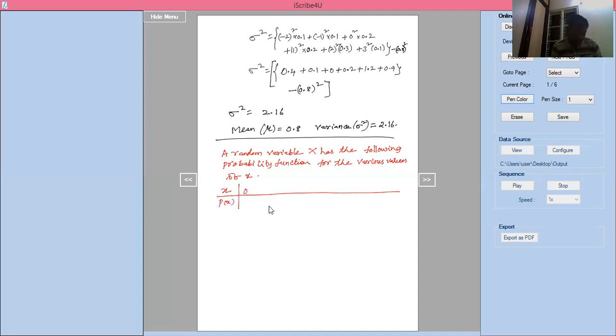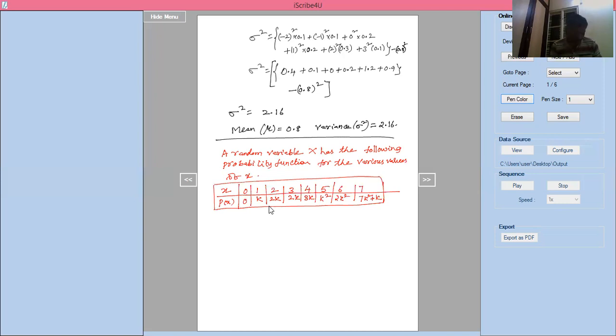X is 0, p of x is 0. X is 1, p of x is k. X is 2, p of x is 2k. X is 3, p of x is 2k. X is 4, p of x is 3k. X is 5, p of x is k square. X is 6, p of x is 2k square. X is 7, p of x is 7k square plus k.